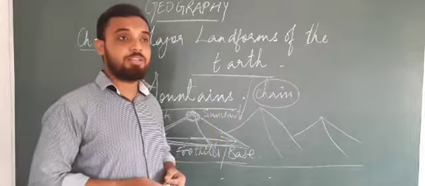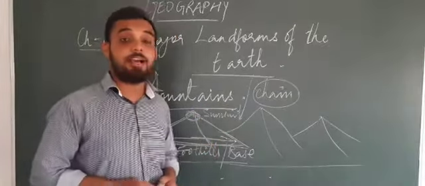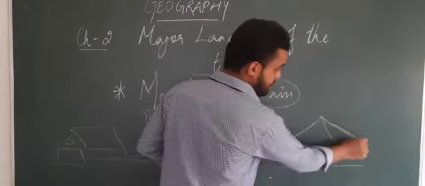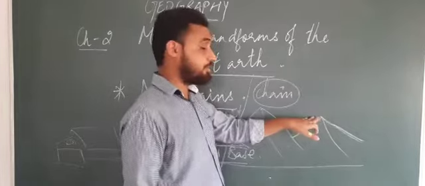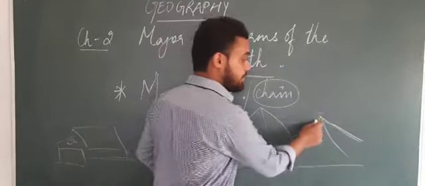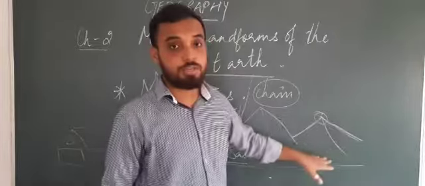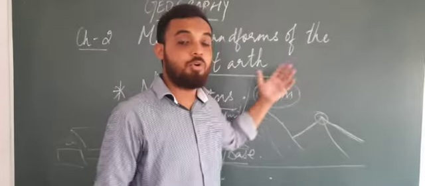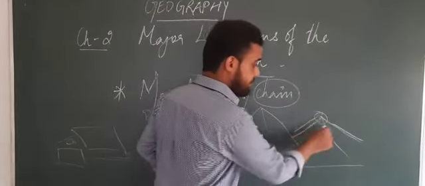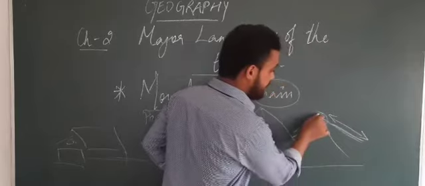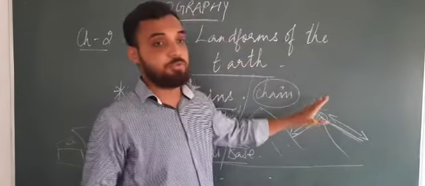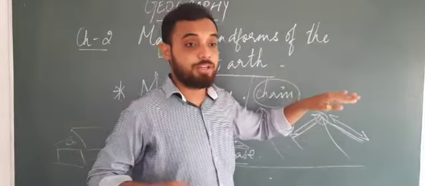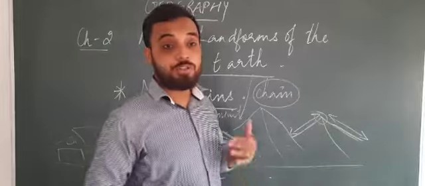Now, one more thing that we need to know is that a mountain has steep sides. What is a steep side? If you observe, this is the peak, the pointed part which we call the summit, and it has its two sides. It is only the front part that we are seeing, but it is the same from all sides. What is the meaning of steep? Steep is when you stand somewhere and you can go downwards easily.